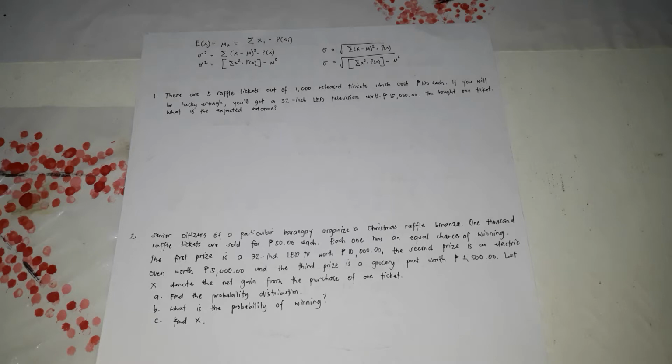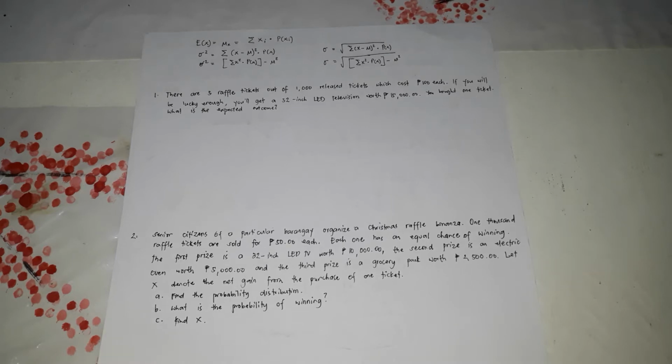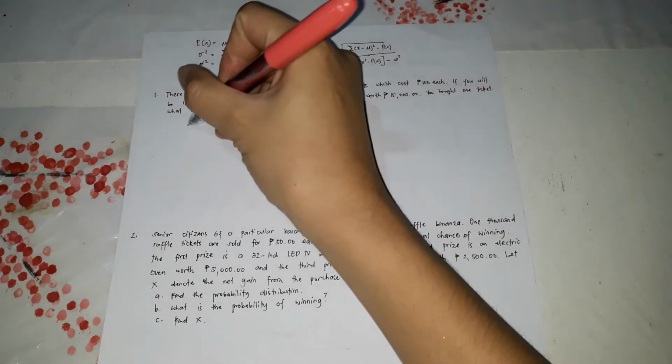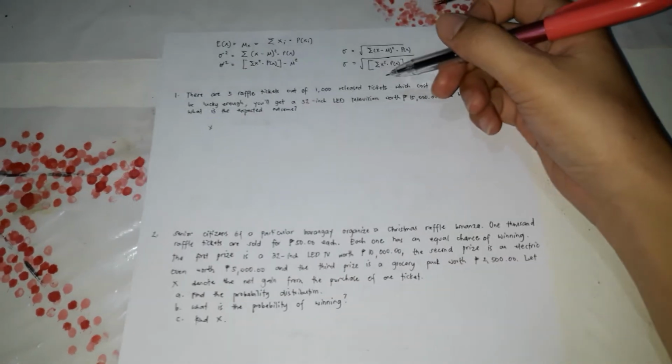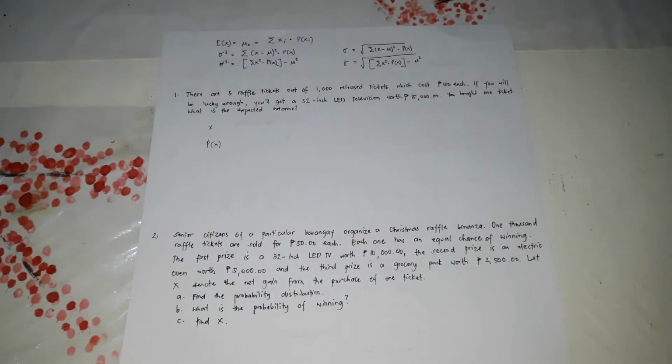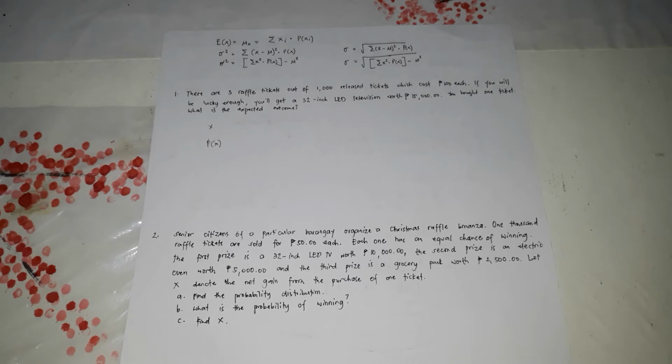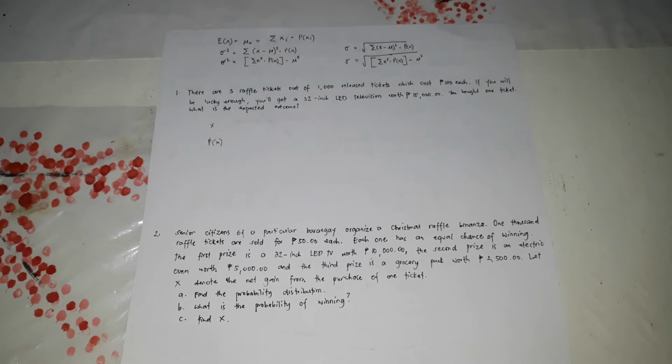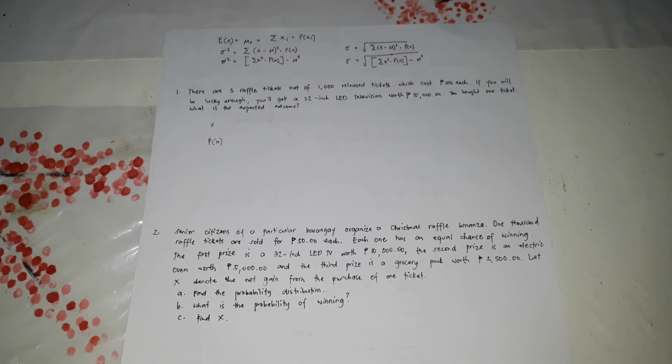To get this, what you're going to do first is make a probability distribution. So there would be x and p of x, the x and the probability. So what are the x? The x is the amount that you're going to receive, deducted by the amount that you have spent.